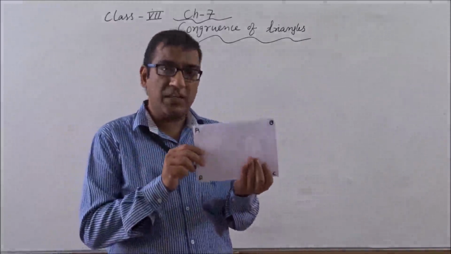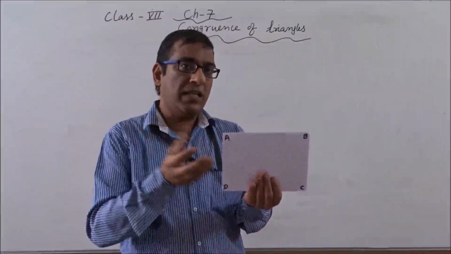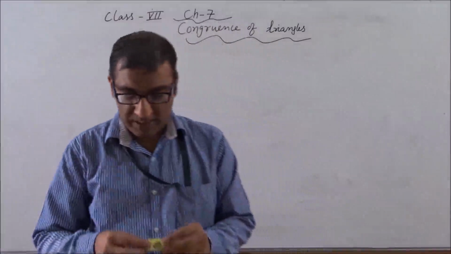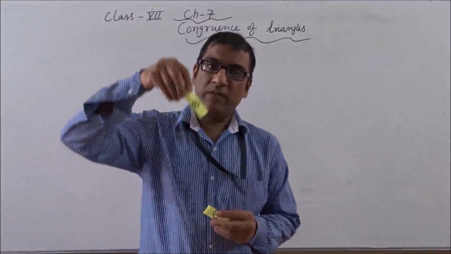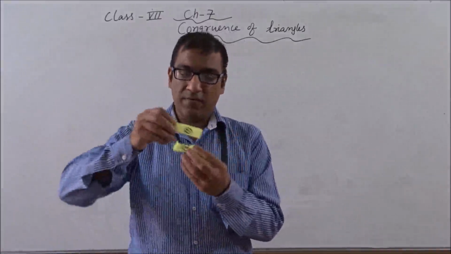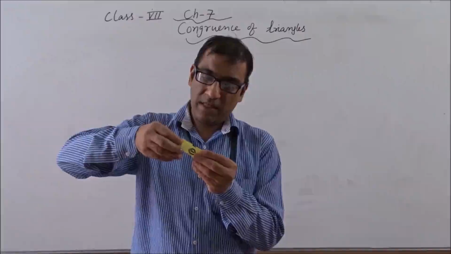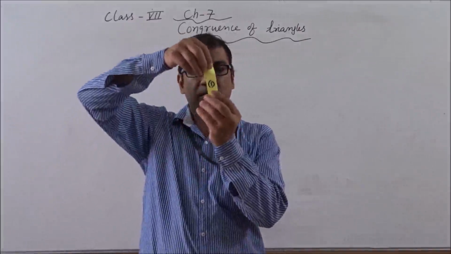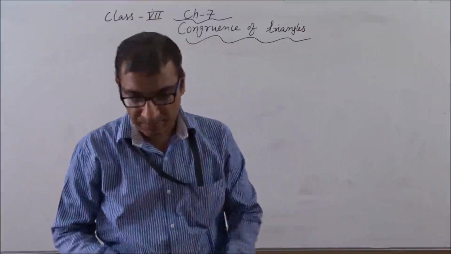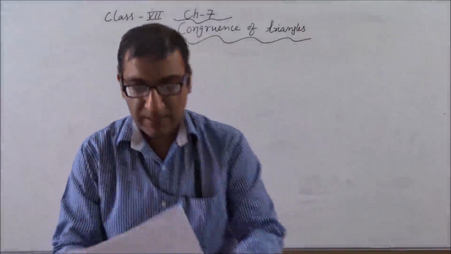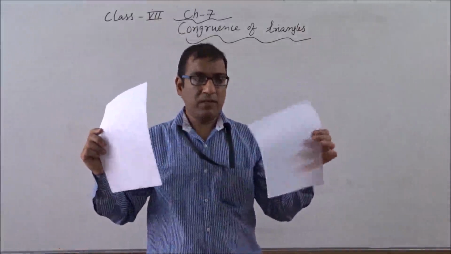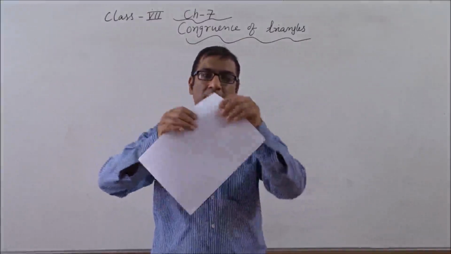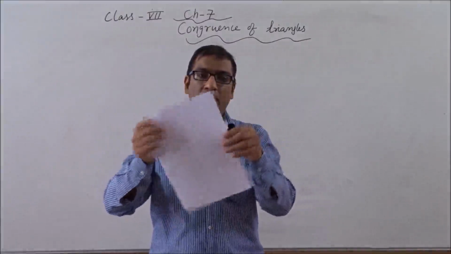So if any shape is the exact copy of another, we can say that type of concept is related with congruent. One more figure is there, one related with the first and one with the second. If I put it in such a way, the second one overlaps the first one. As you see here, both are the same in size. And one more thing, these two A4 size papers, both blank, if I put them in such a way, we can say both totally overlap each other.